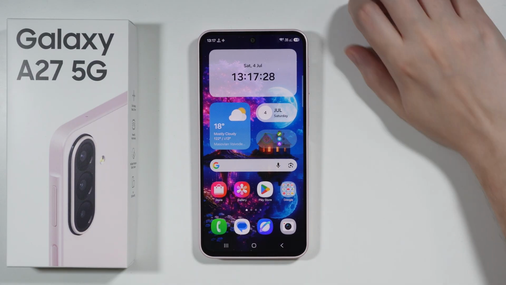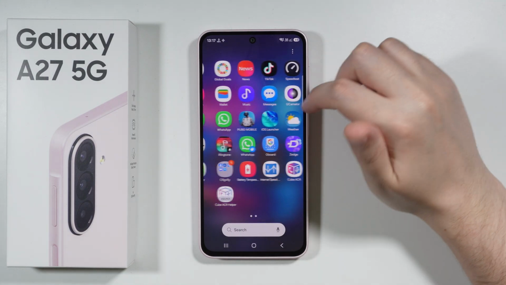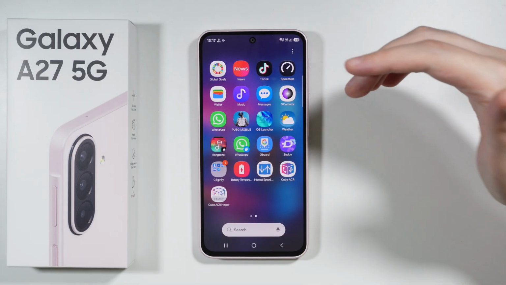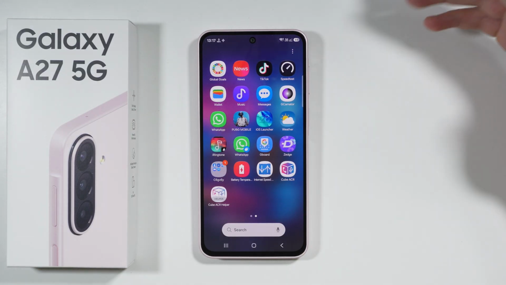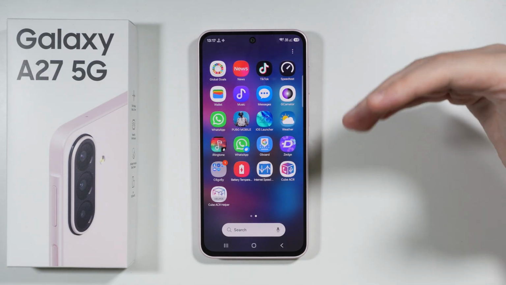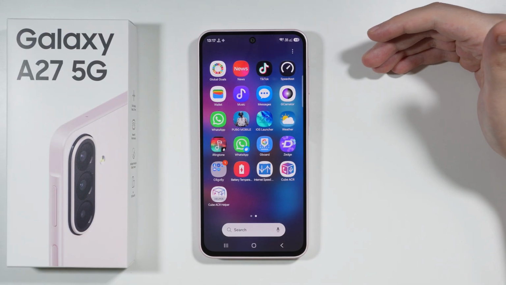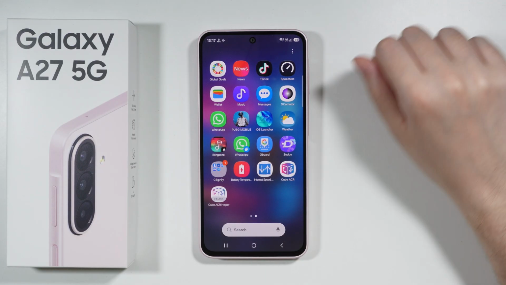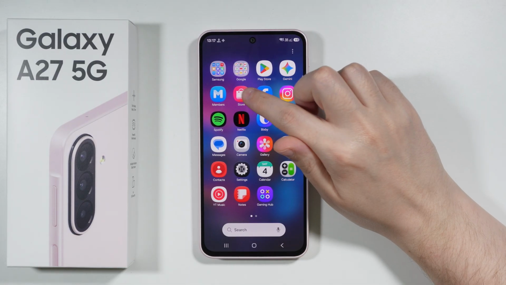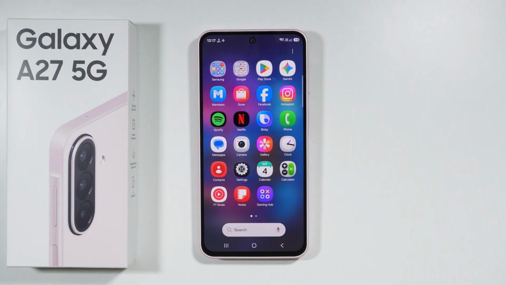Of course, instead of using Google Messages, you can also use the Samsung Messages app, which actually has the option to recover deleted messages. So if you really care about having the option to recover the individual messages, then of course you can just switch to Samsung Messages, which you can get from the Samsung Galaxy Store over here. And that's pretty much it.